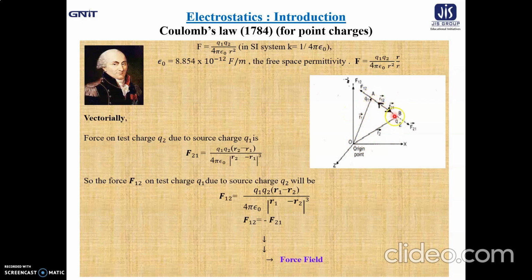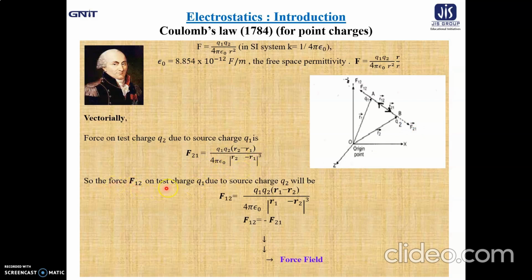And this AB distance is nothing but r21. This AB distance is represented as r21, that means the separation between q1 and q2 in the direction of F21. So F21 is q1 q2 into (r2 minus r1) by 4 pi epsilon naught mod (r2 minus r1) whole cube.